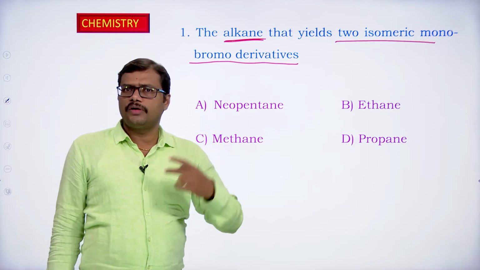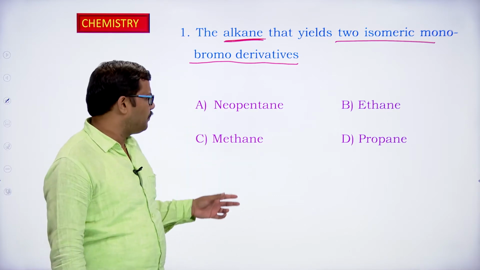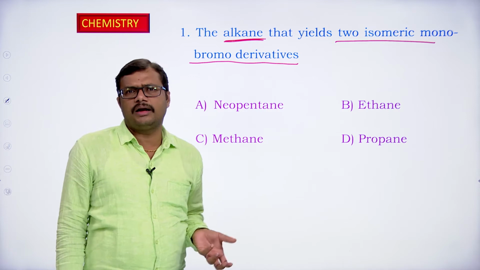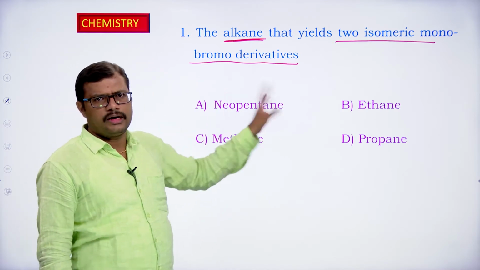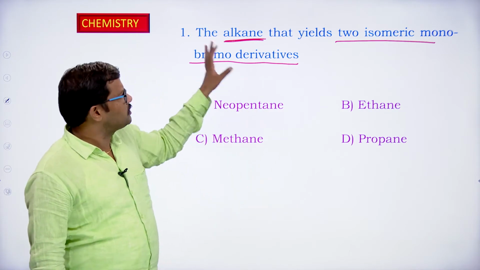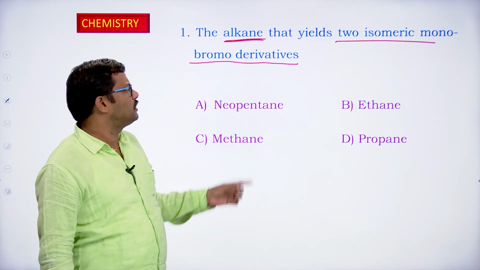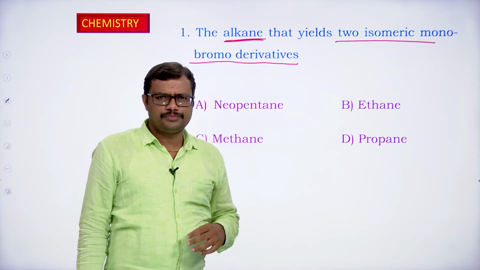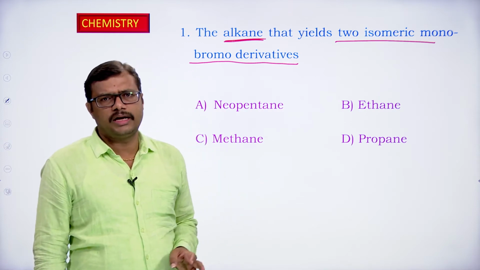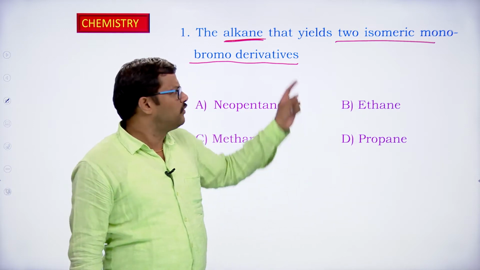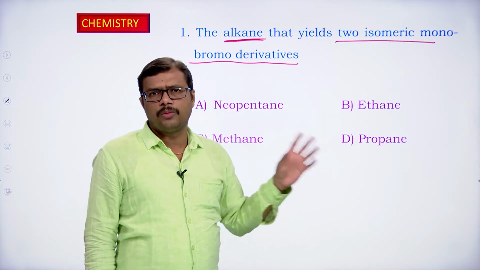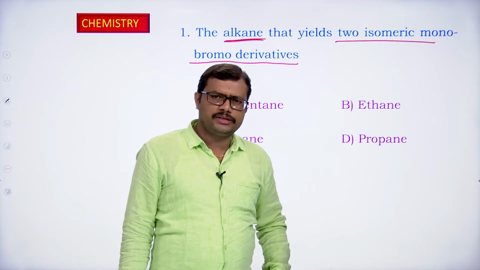Only two different types of hydrogen atoms are required. If the alkane has similar kinds of hydrogen atoms, or three different types of hydrogen atoms, then we are going to get different products. So according to this particular question, we should choose an alkane which has two different types of hydrogen atoms. Replacement of those hydrogen atoms will give us two different isomeric mono-bromo derivatives in the bromination reaction.